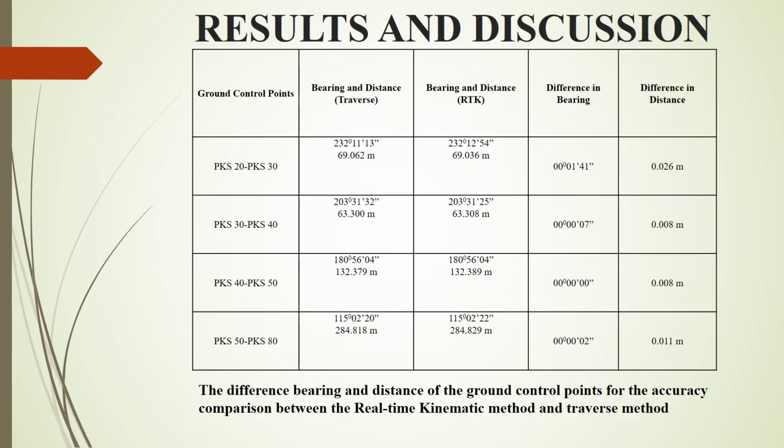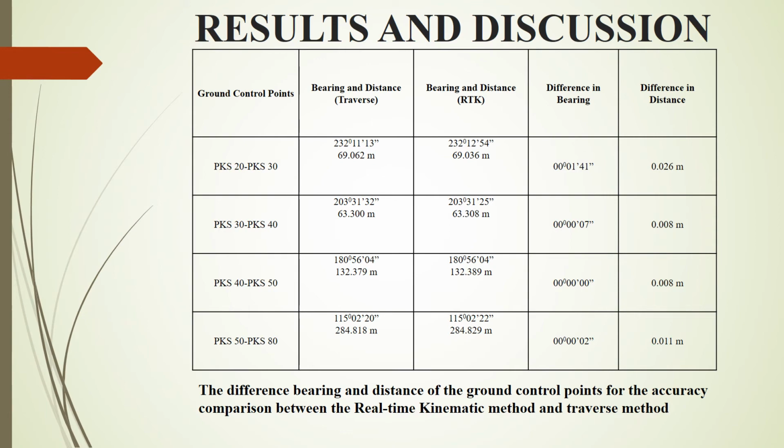Results and discussion. This research finding is the different bearing, distance, and coordinates of the ground control points for the accuracy comparison between the real-time kinematic method and traverse method. This table shows the different bearing and distance of the ground control points for the accuracy comparison between the real-time kinematic method and traverse method.